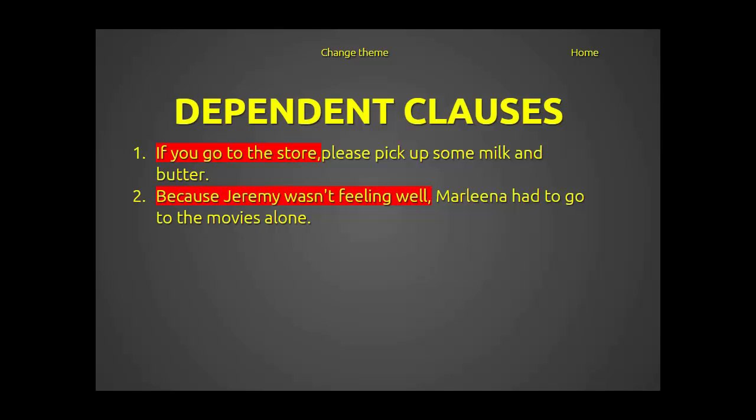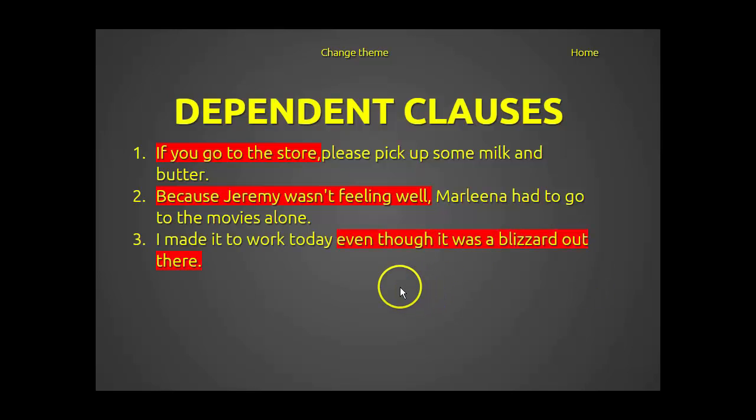Because Jeremy wasn't feeling well, Marlena had to go to the movies alone. And you'll see that when these come at the beginning of a sentence in American English, they get a comma at the end of them. British English, it's just the opposite. There would be no comma. I have a slide on the difference between American and British, so you can look at that.